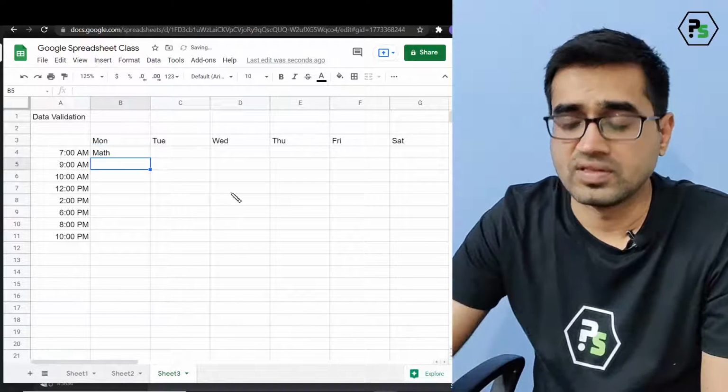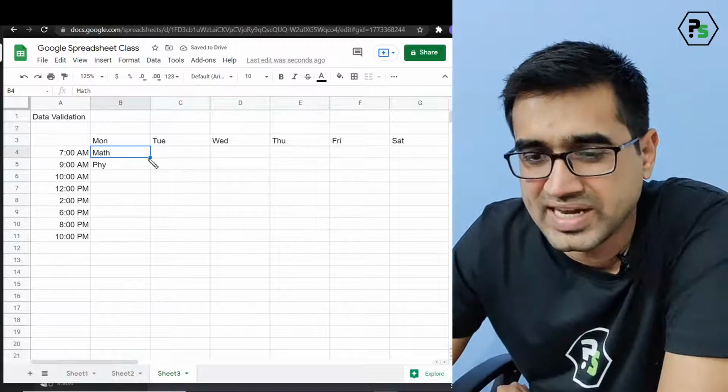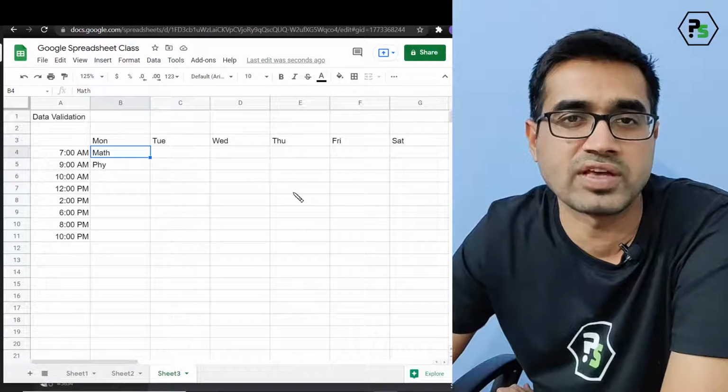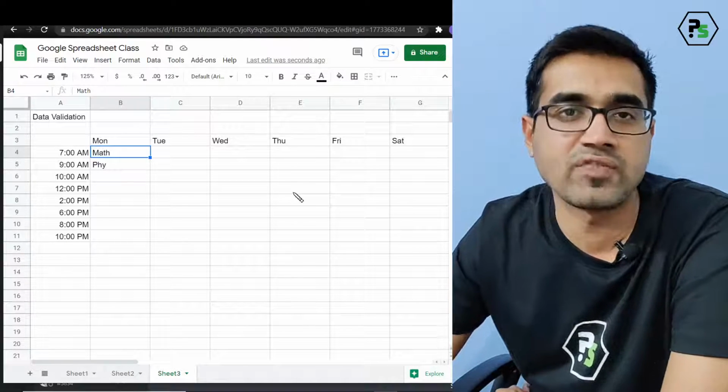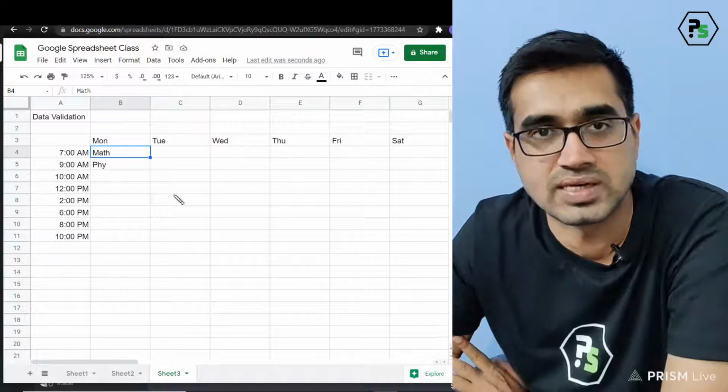Now I can go and write I will study math at 7 p.m. Then I again go type physics and so on. Now this is actually a waste because I need to always go type math, type physics. I know there are only fixed subjects I have to read. There are only fixed values, only 6 to 8 subjects. The classes are there. Correct.